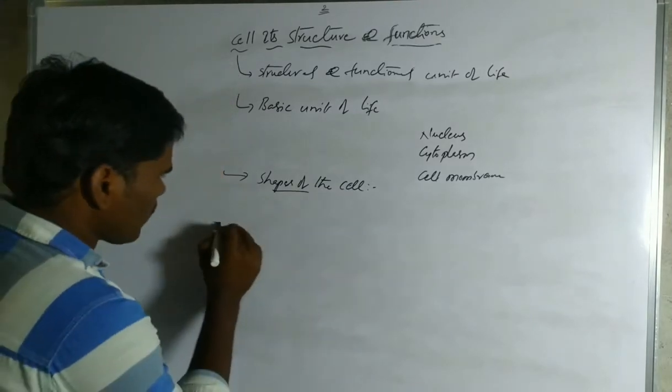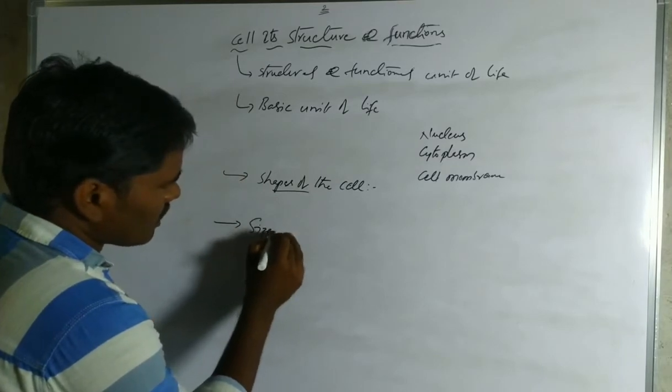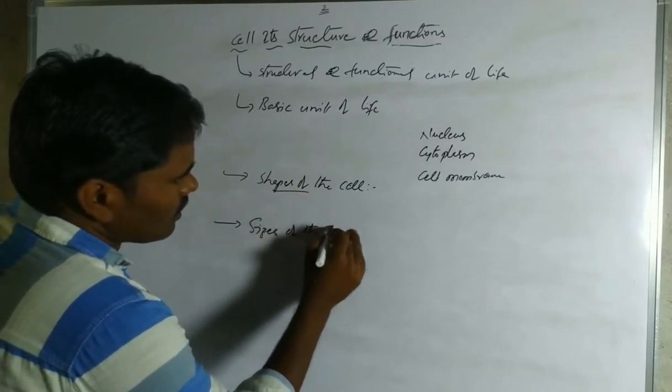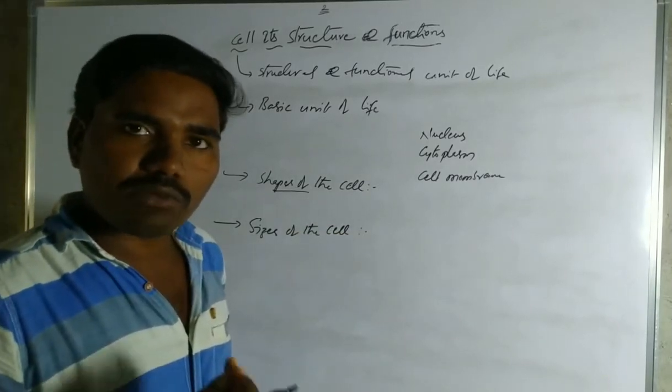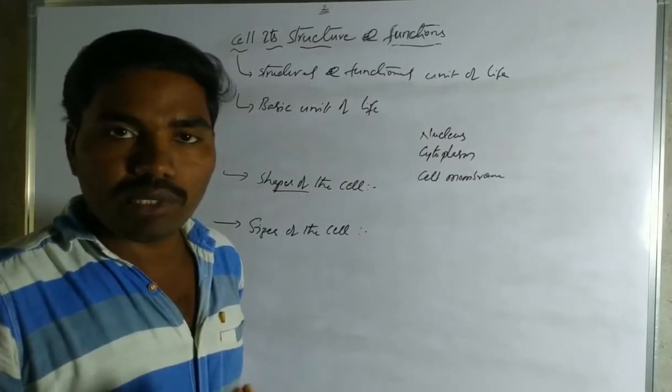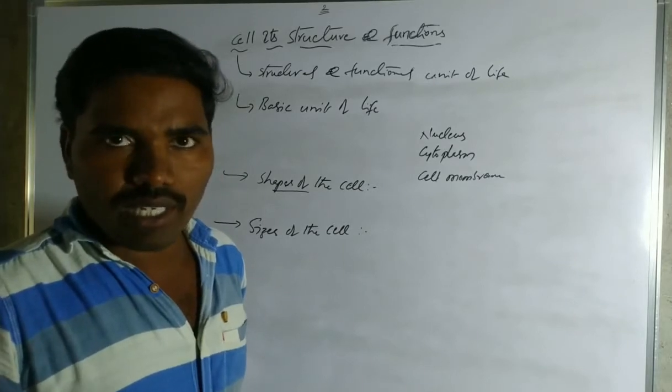You also learned about the sizes of the cell. We know that cells are small and microscopic, which means we can't see them with our naked eyes.